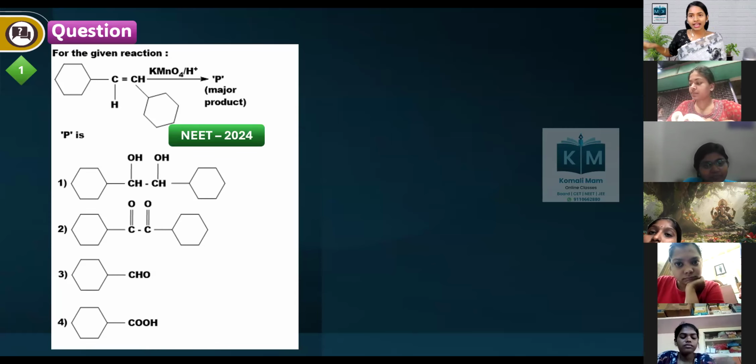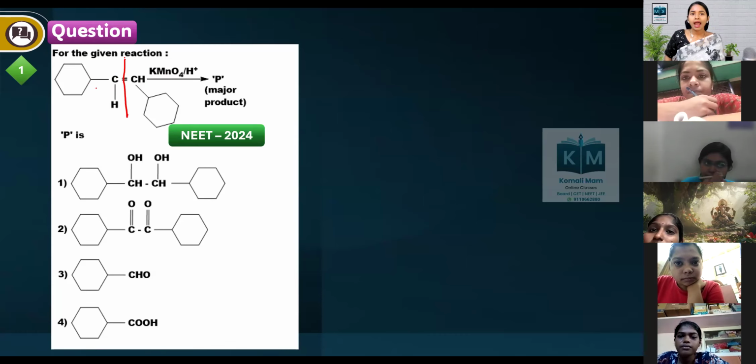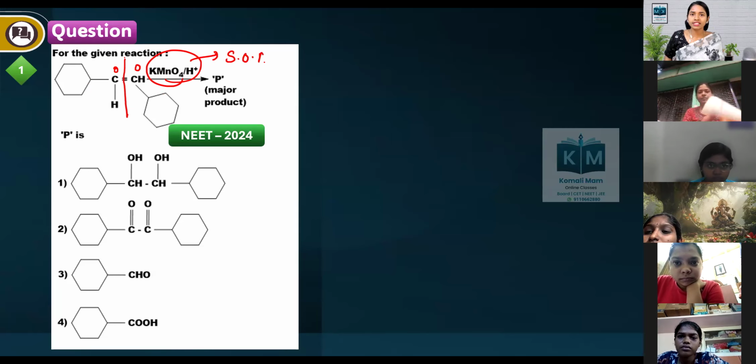For the given reaction, this is an alkene which is C double bond C. When we treat it with KMnO4 in acidic medium, what will happen? This breaks the double bond and we will be getting an aldehyde. KMnO4 in acidic medium is a strong oxidizing agent.